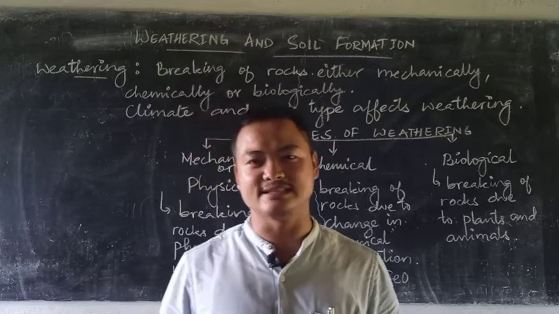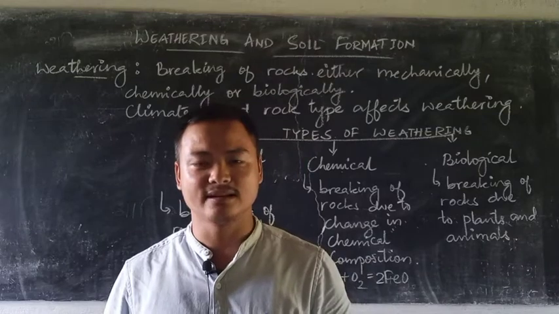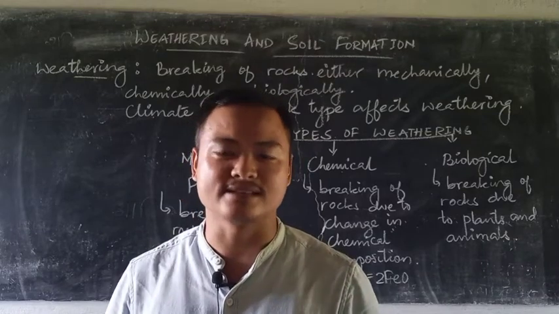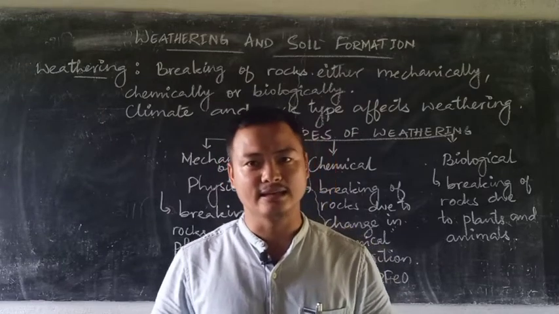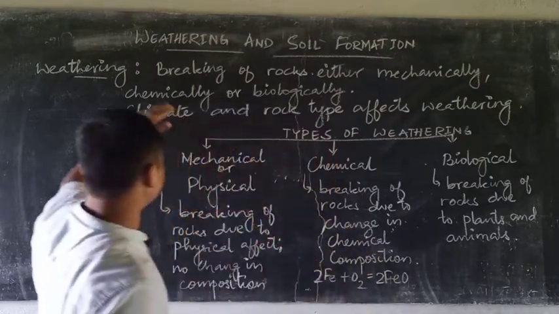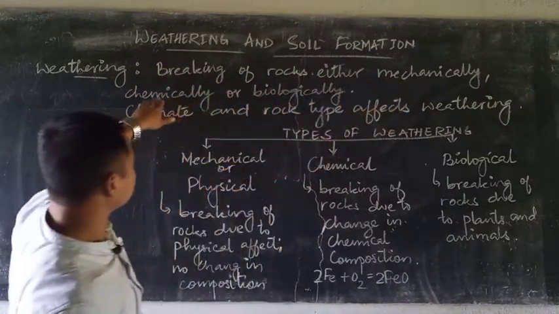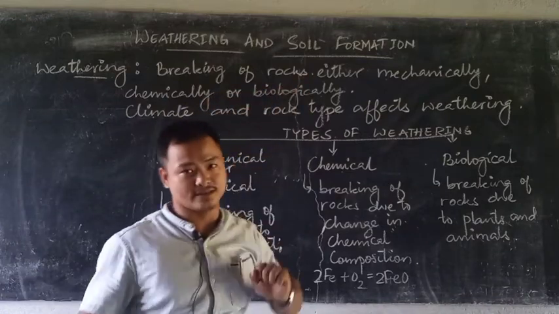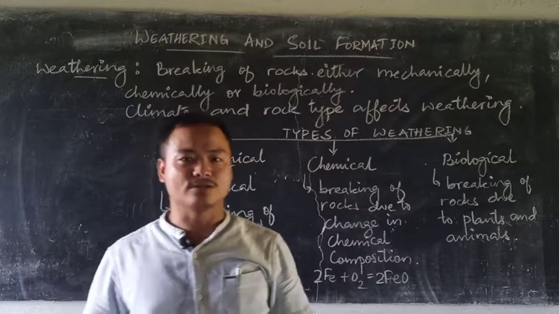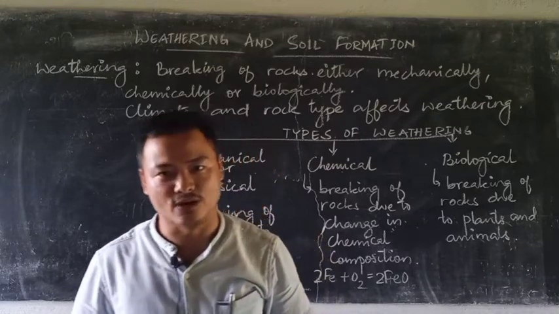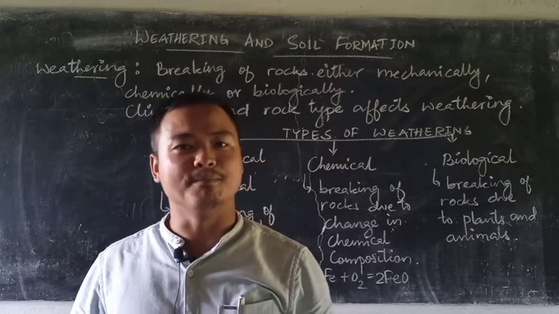Very simple and very easy to understand that if a rock breaks, that is known as weathering. But this weathering takes place in different ways and different types, and hence we add these terms even in the definition of weathering. As I have written here, breaking of rocks either mechanically, chemically or biologically. Weathering is breaking of rocks, or you can also call it disintegration of rocks, mechanically, chemically or biologically.